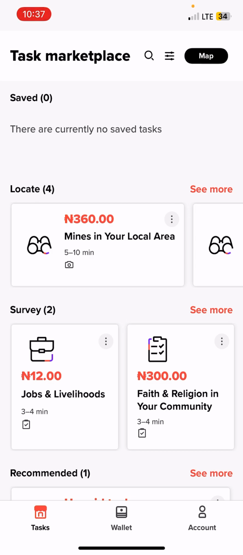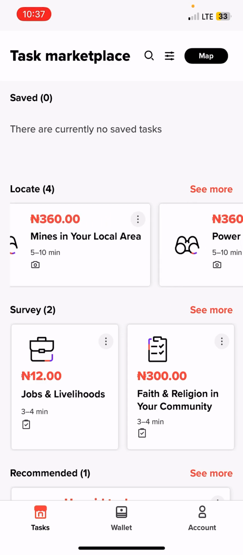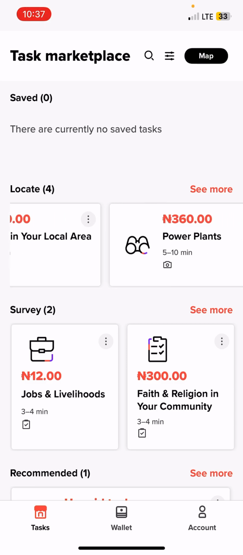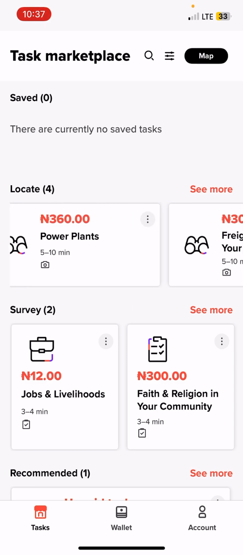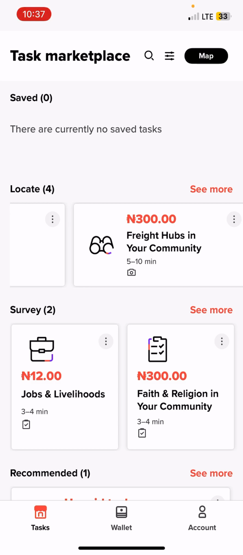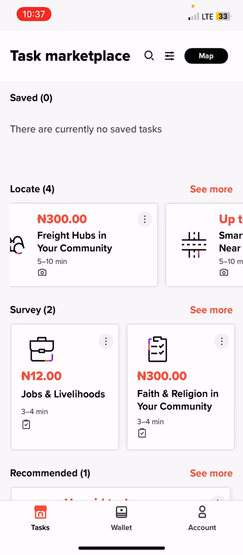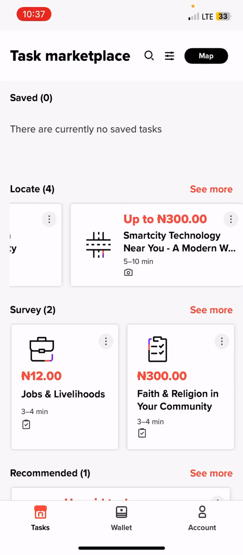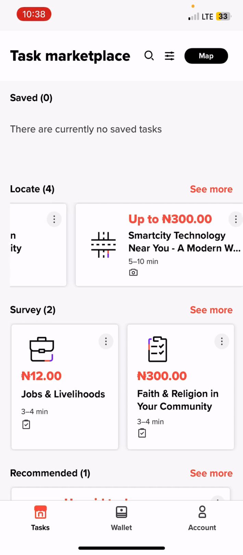And also you see a part where you see locate. Locate is simply telling you to take a live picture of either a company or organization. So you can see under the locate, you can see 360 mines in your area, plants, 360 Naira, because this is Nigeria, I registered with my account. So freight in your community 300 Naira. Also city technology near you 300 Naira.